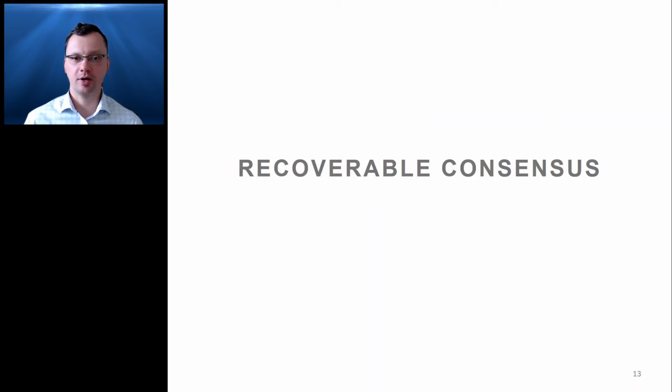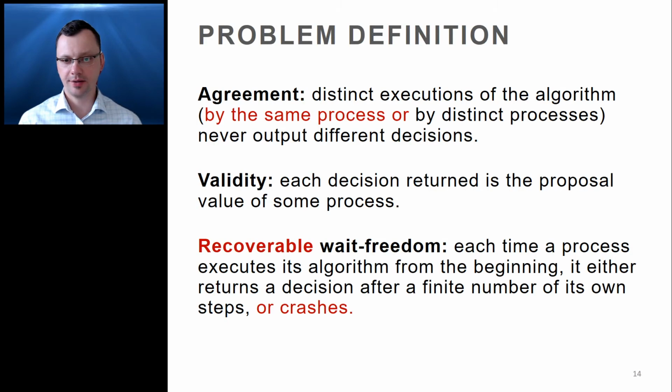First, I'm going to define recoverable consensus. In the consensus problem, processes propose potentially different values and they have to agree on a single value. For conventional consensus, agreement states that two processes cannot output different decisions. But for recoverable consensus, we have to broaden this definition because one process may execute the consensus algorithm multiple times. On the other hand, the validity property is unchanged. It states that each decision returned is the proposal value of some process.